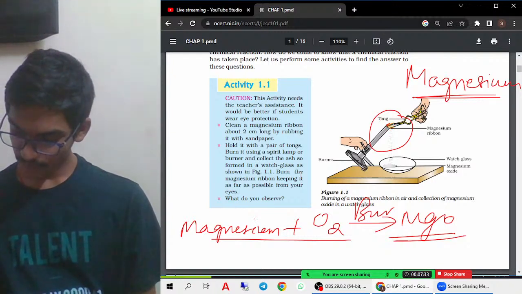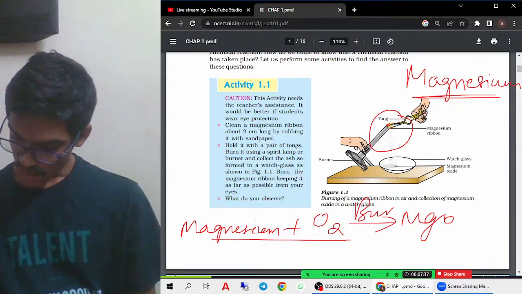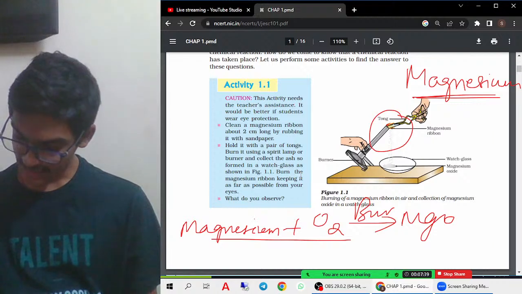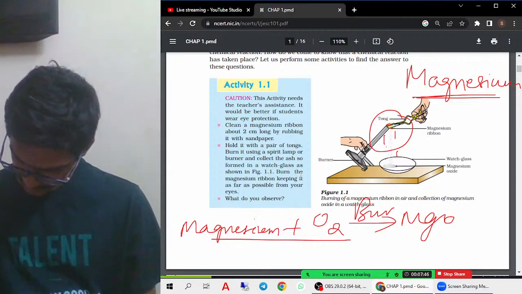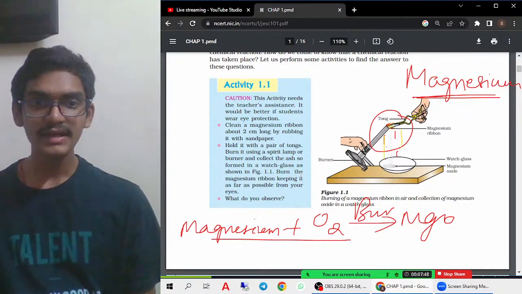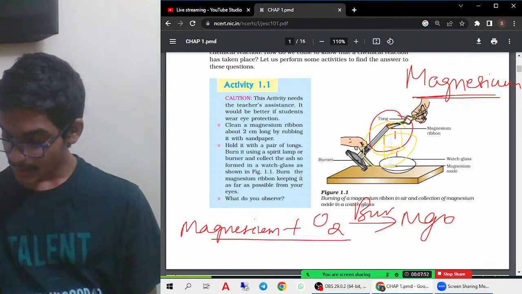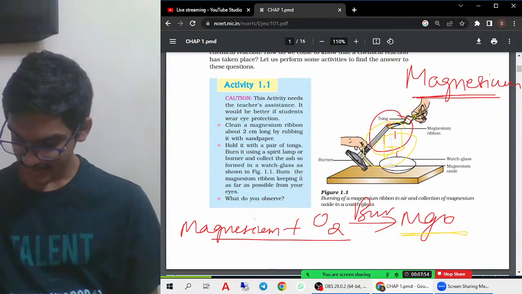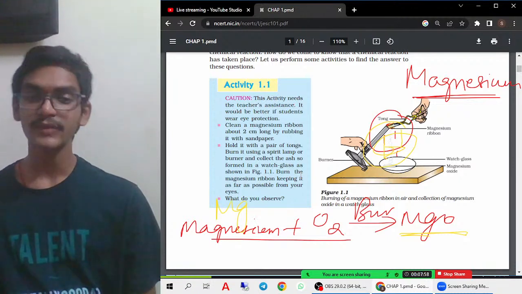After that, what happens? When it is reacting, a few white color particles are falling here. If you see, a few white color particles are falling. Those white particles are called magnesium oxide. So when magnesium, that is Mg, reacts with oxygen, it forms magnesium oxide.